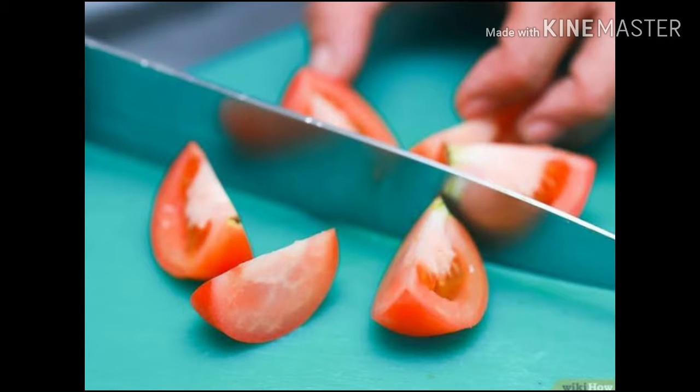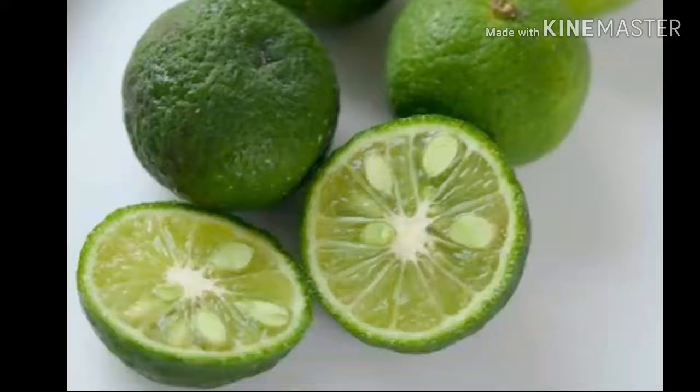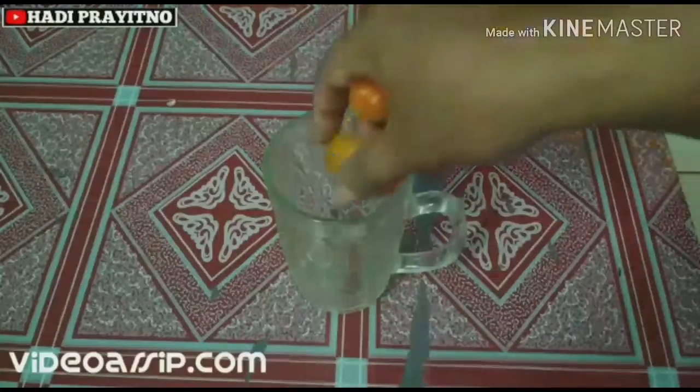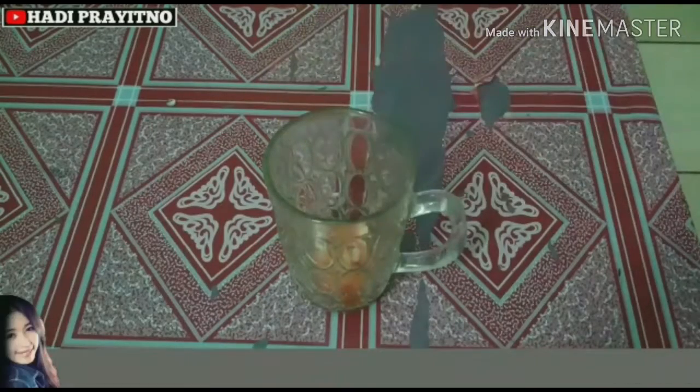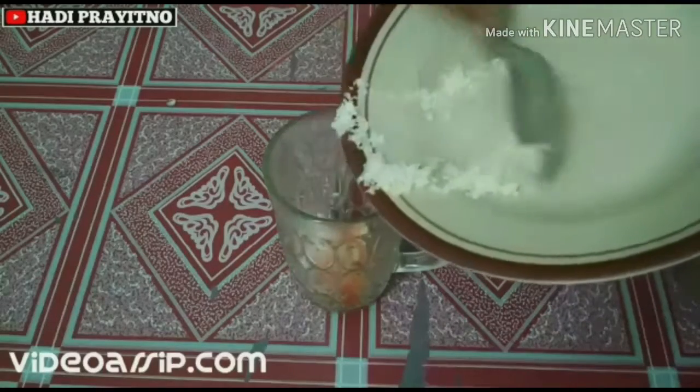First, slice the tomatoes in 4 parts and the lime in 2 parts so it's easy to squeeze. Second, put the tomatoes and lime juice into a glass and add a spoonful of sugar. Third, stir well so that the tomatoes dissolve the white sugar.